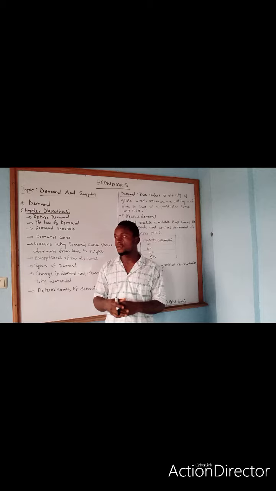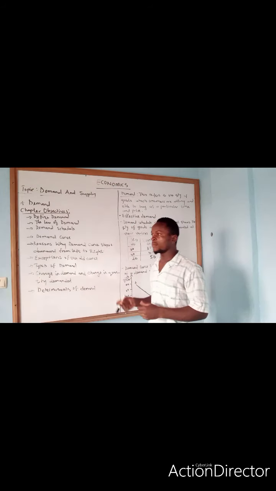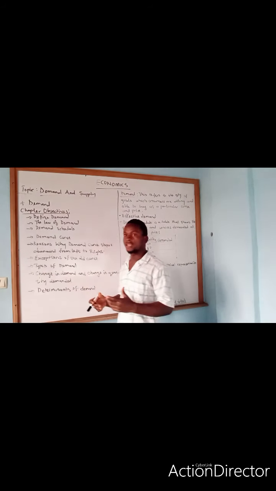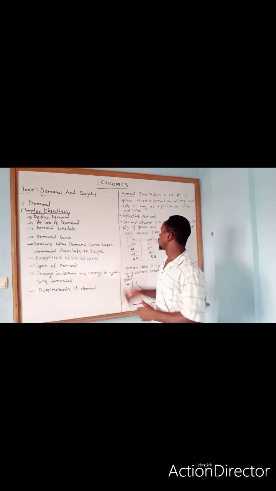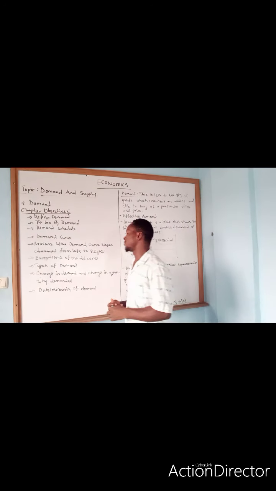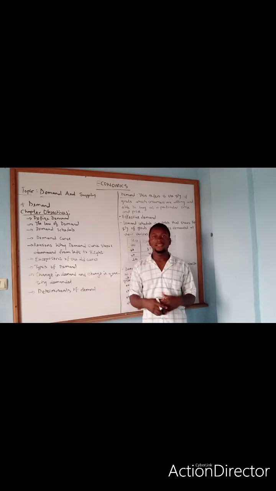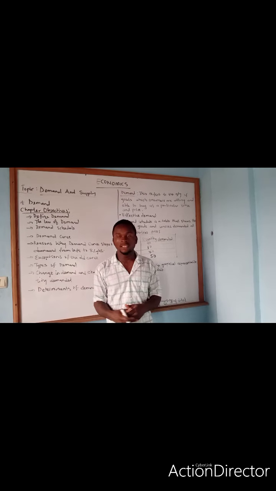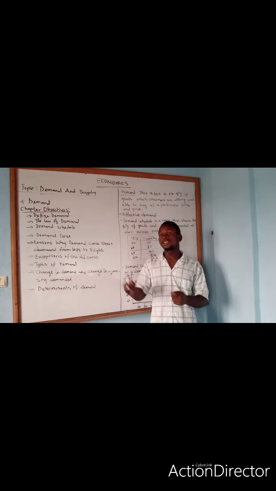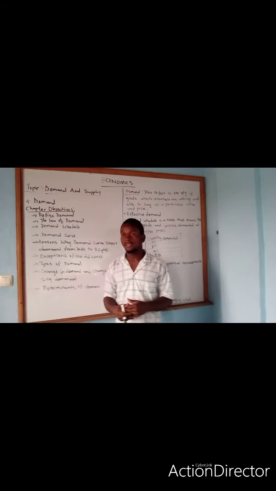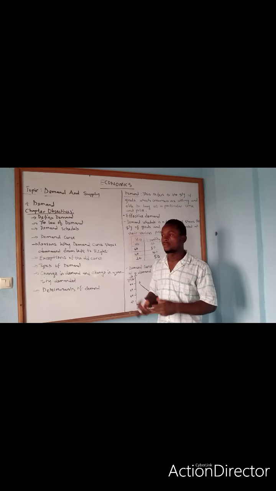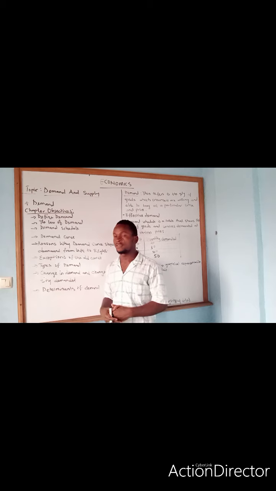For you to buy this good, you must have something which will give you the permission to have that good, which is effective demand. Effective demand is the demand which is backed by the ability to pay. That is, your money will always serve as your ability to carry up the goods which you have demanded.